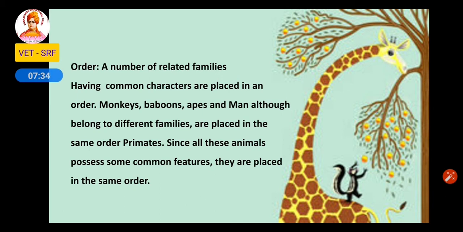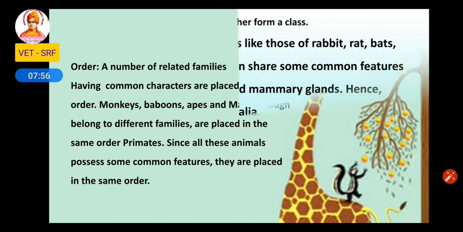Monkey belongs to a different category, baboons belong to a different category, man belongs to a different category, but they are all put together in the same order as primates. Primates means they walk on two legs. Why are they placed in the same order? Because they have some characters which are common.